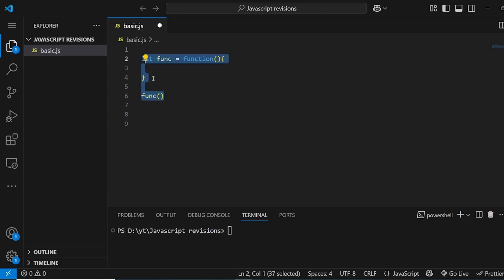And the third one is the arrow function, like this, which uses the arrow, and the logic stays the same. You can write the logic here, and you can call it the same way that you called those functions the way we built them. No difference. Arrow function is used in callbacks mostly, because when we pass a function as an argument into another function, this is called a callback function. That's where we write it, because it's simpler and shorter. So that's where we use it most of the time.